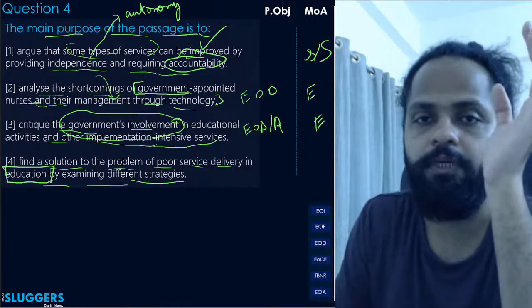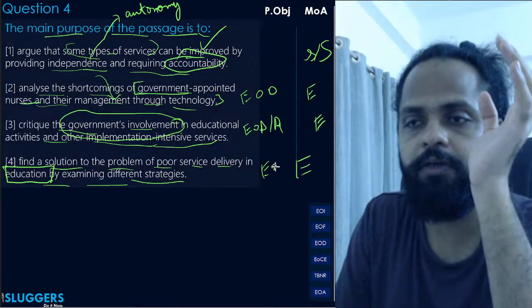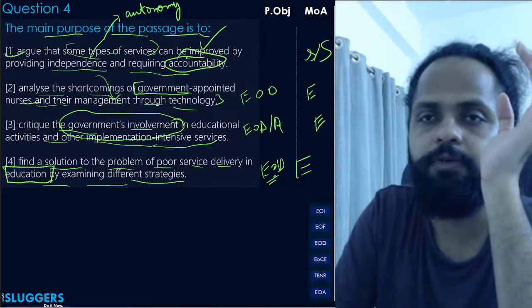Okay, so this will be eliminated with a capital E with an error of distortion again. The correct answer will be option 1.